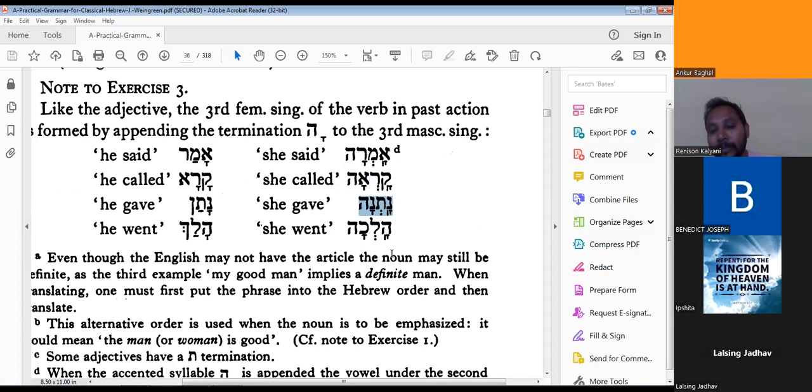Who will read this one? This is not gimel, this is nun. Then how do you use it?